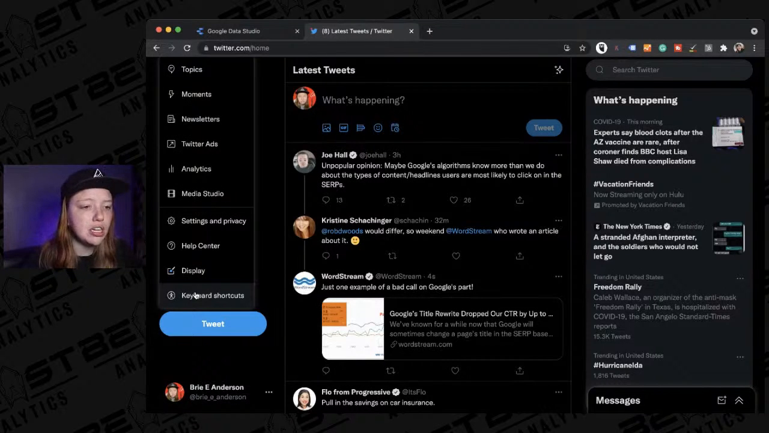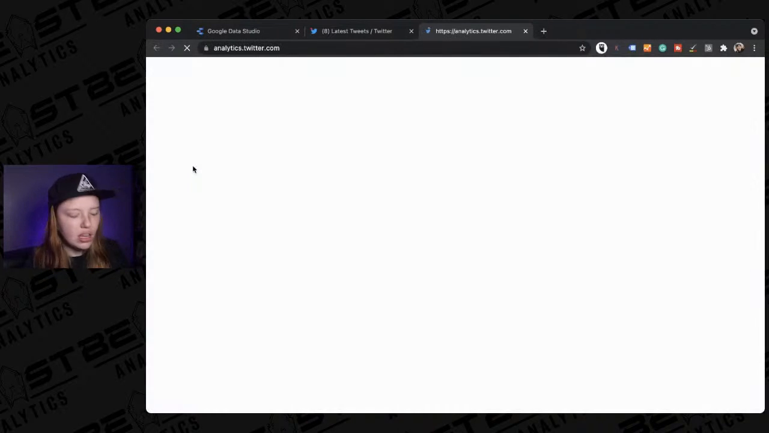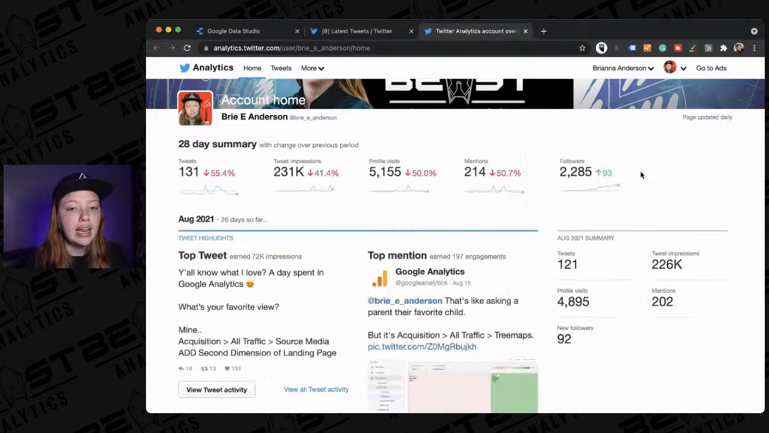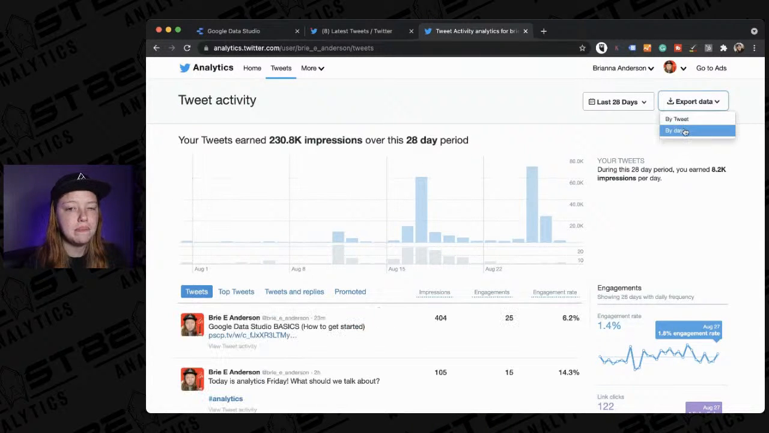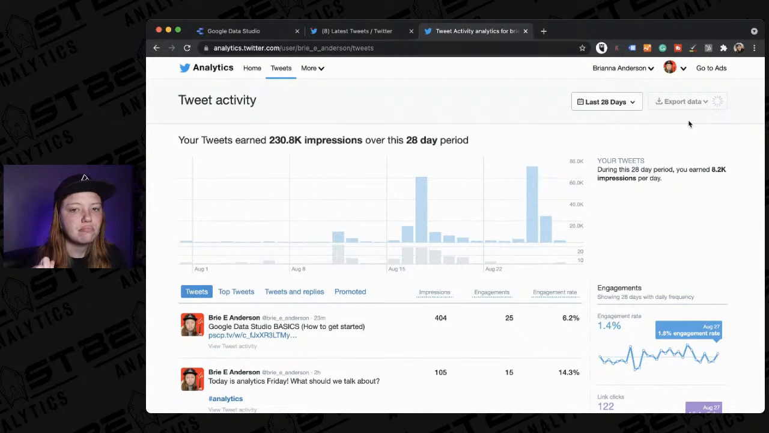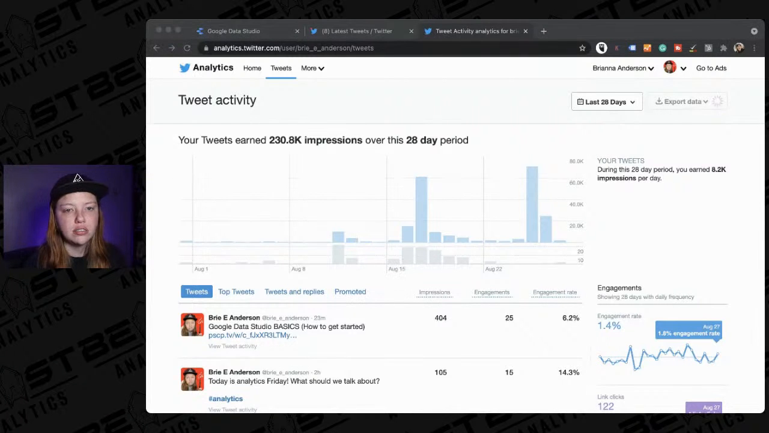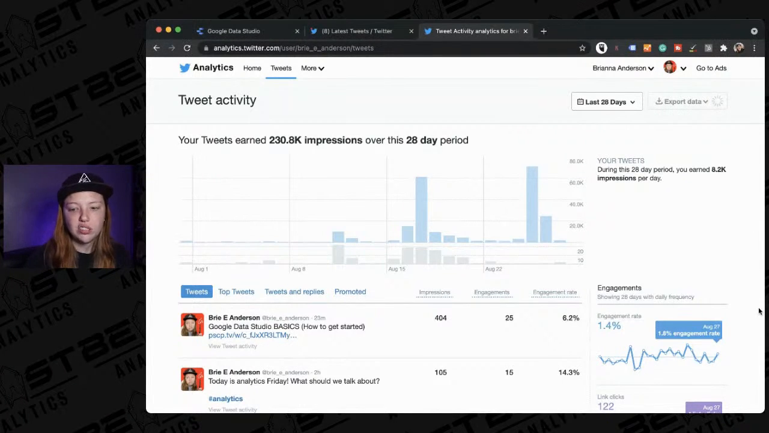What we can do though, is if we come into Twitter, and let's go to tweets here. I'm just going to export this data by tweet. And it'll download as a CSV. If you've ever used Twitter Analytics, you'll know that. You probably have experience doing that.